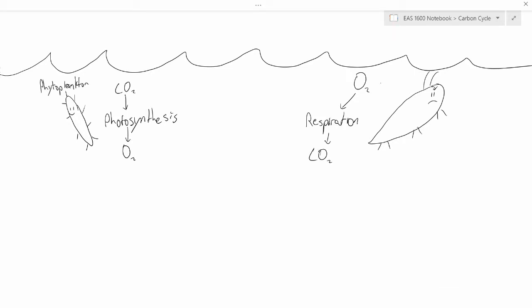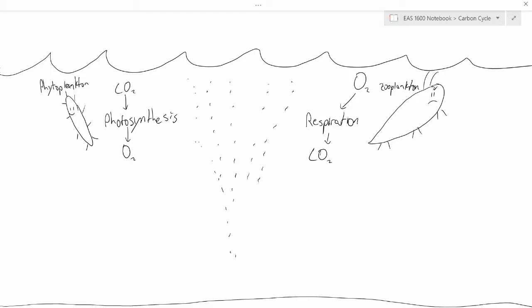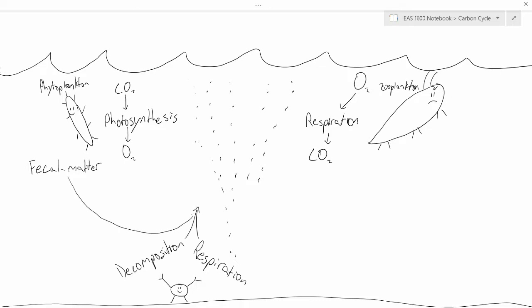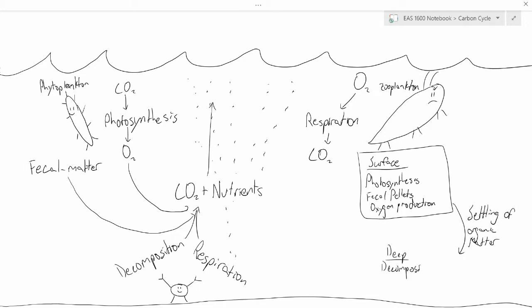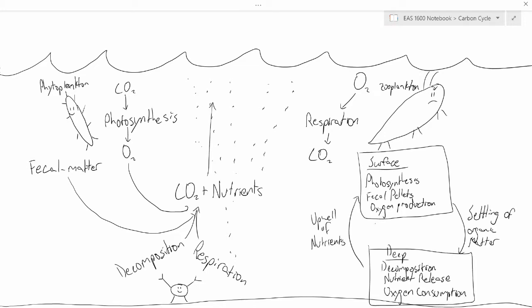While most of the organic material is consumed by the upper layers of the ocean, some of the organic matter falls to the seafloor. In the deep ocean, organisms use processes such as decomposition and respiration to turn the matter back into carbon dioxide and water. These nutrients are brought back to the surface by upwelling and the cycle continues. This cycle is called the biological pump.